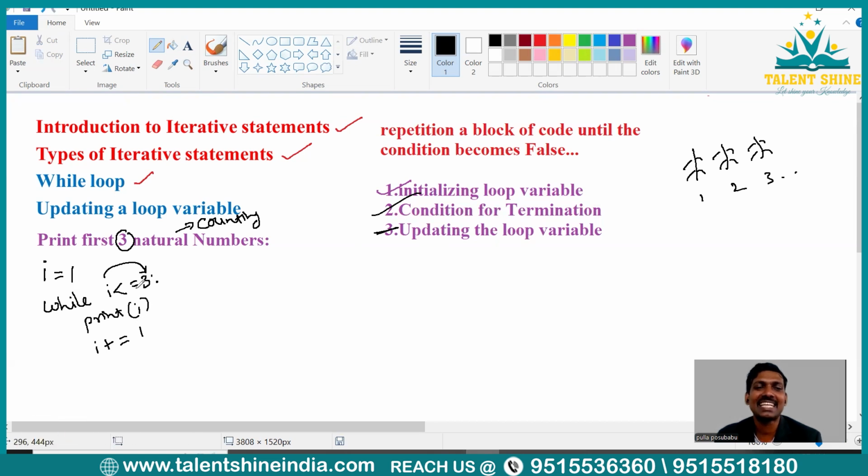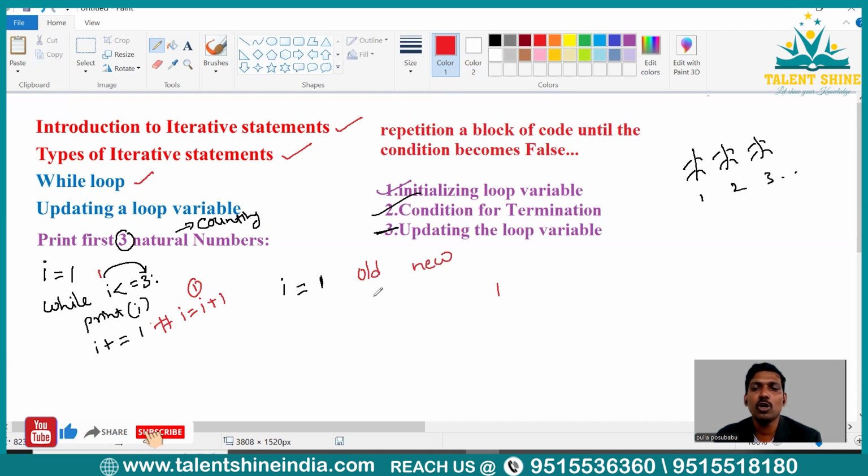Now, let me explain in detail. So initially, I value is what? 1. So initially, I value is 1. Let us update this I value here at this condition. Is 1 less than or equal to 3? Yes, the condition is true. When the condition is true, I am going to print I. So on the screen, you may see 1, right? And then we are updating the I value, right? So I equal to I plus 1. The meaning of this statement is I equal to I plus 1. So what is the new value? When you fetch the old value of I, 1 plus 1, the new value of I becomes what? So this is the old value and this is the new value. What is the old value here? 1. So now the new value is what? 2, right?